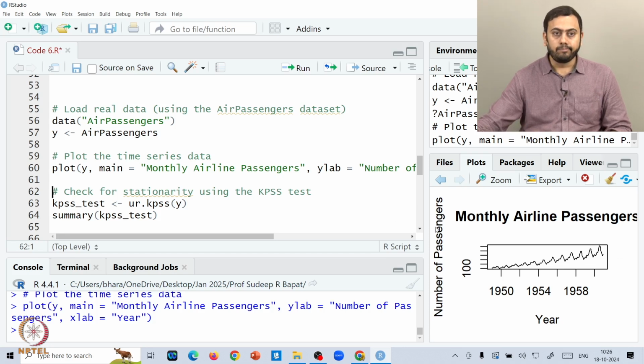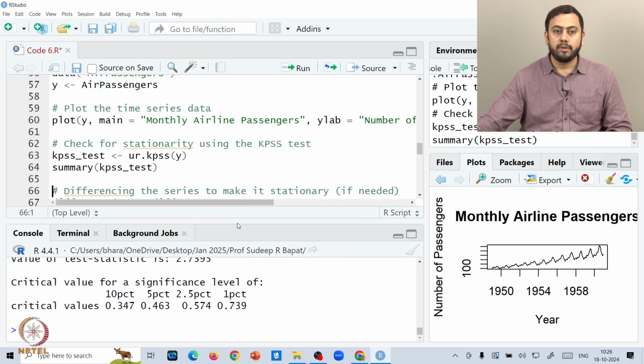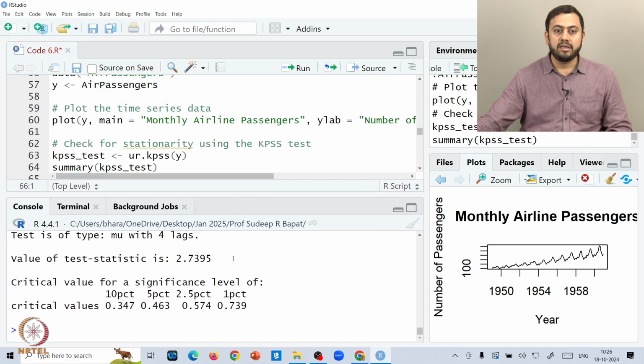Make sense? Okay, now the very first thing is we want to check if the data set is stationary or not. So, we apply the KPSS test to check for stationarity and this is the summary, alright. And here, surprisingly, if you see, the value of the test statistic is 2.739 and 2.739 is much higher than any of the critical values that you see here, right. So, the maximum critical value is 0.739, right? So this 2.739 is way above any of the critical values. So what do you do? You reject the null, right?